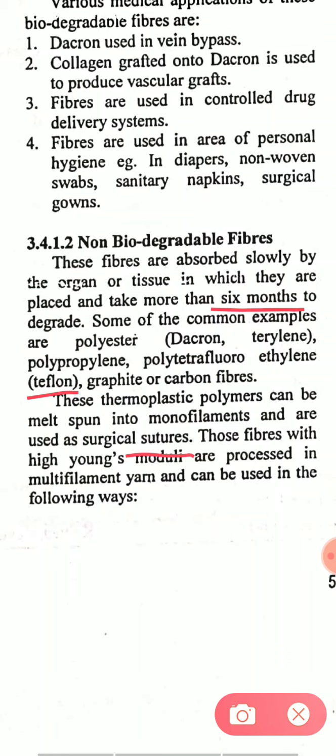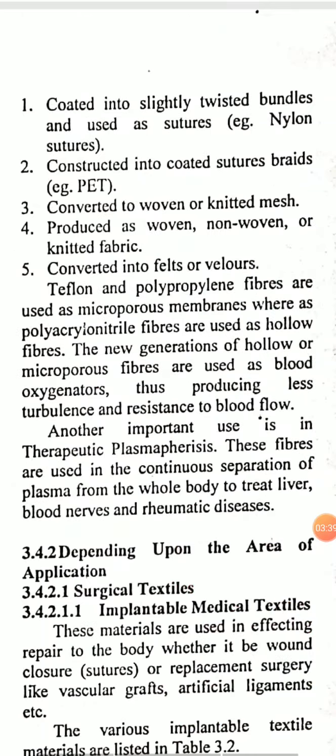Those fibers with high Young's moduli are processed in multifilament yarns and can be used in the following ways: coated into slightly twisted bundles and used as sutures, for example nylon sutures. Second is constructed into coated sutures, braids, for example polyester. Then converted to woven or knitted mesh, produced as woven, non-woven, or knitted fabrics, and converted into felts or velours.